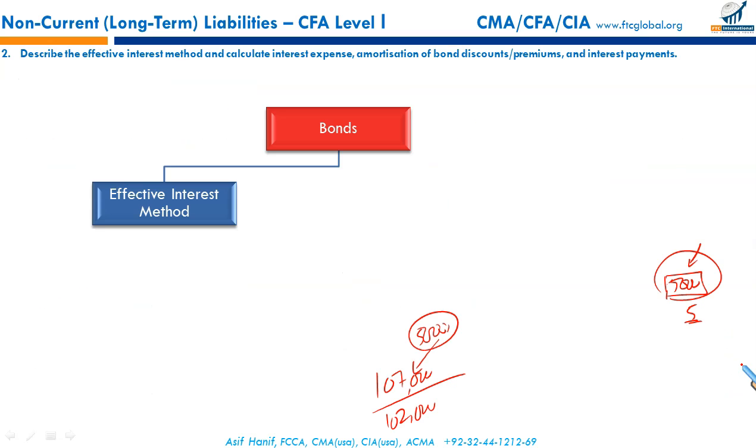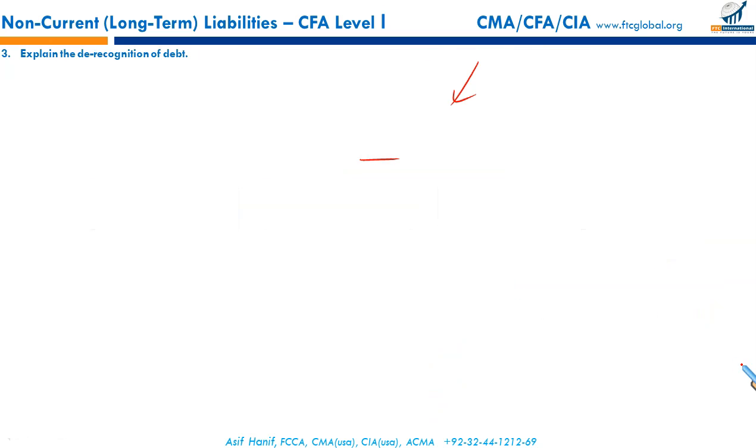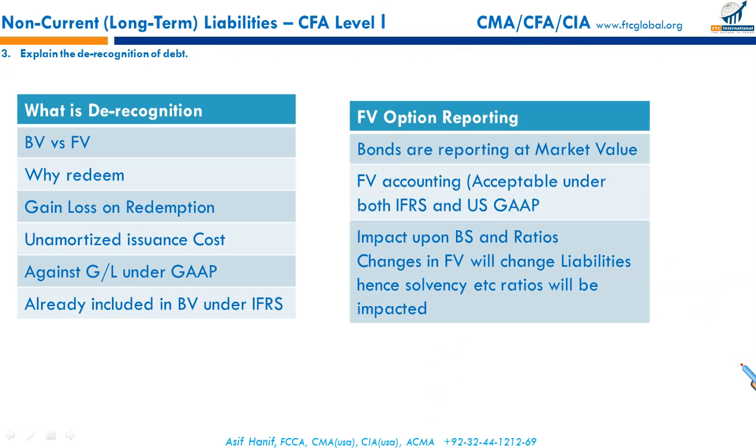There is another alternative, equally valid for US GAAP as well as under IFRS. We can carry the bonds at the market value. Bonds can be reported just like securities held for trading are reported at fair value. Available-for-sale debt securities and redeemable preferred stock are reported at fair value, and their gain and loss is taken into OCI. We have discussed this in detail in our marketable securities. Likewise, bonds can be taken at fair value accounting. This is acceptable both under IFRS and US GAAP.